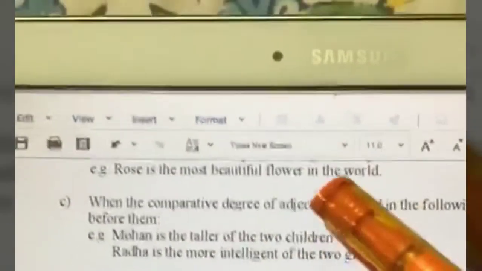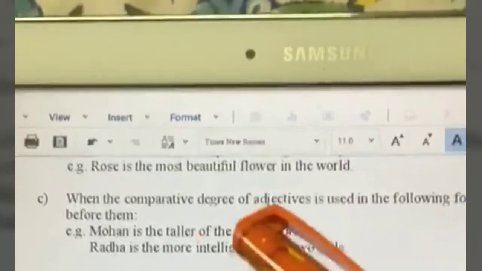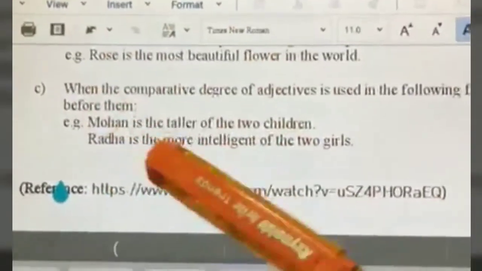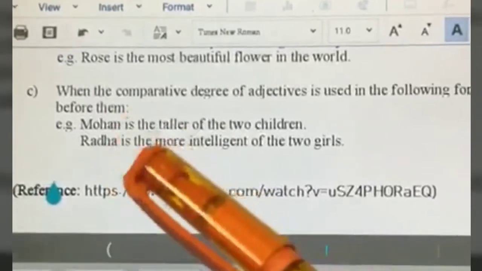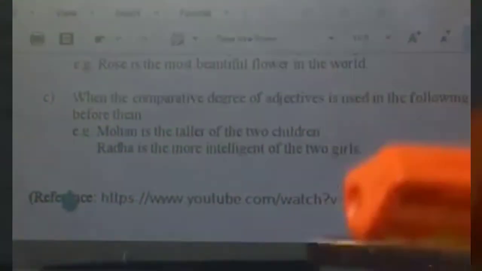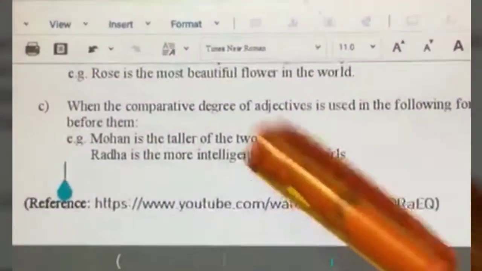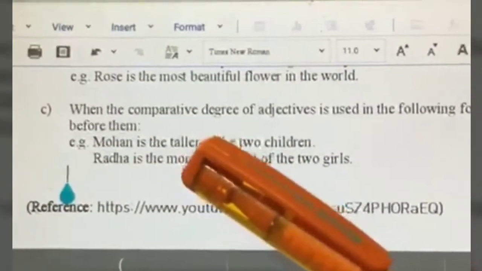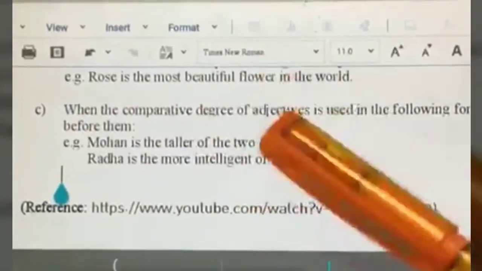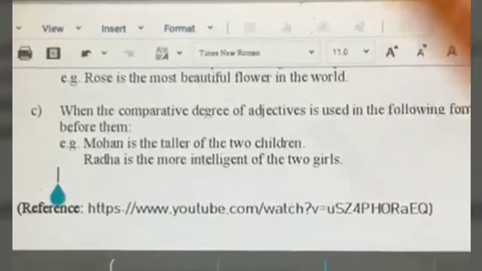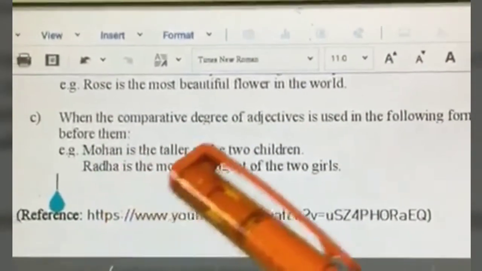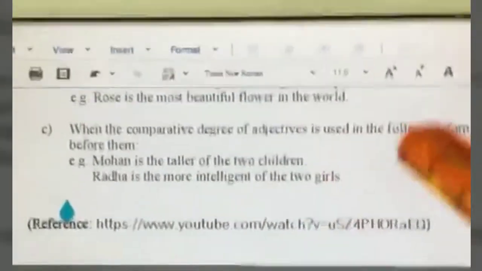When we structure the sentence in such a manner, then we have to use the definite article before the comparative degree. So that's why we say Mohan is the taller of the two children. But there is no need for an article if I say Mohan is taller than Ram. Okay? Similarly, Radha is the more intelligent of the two girls.